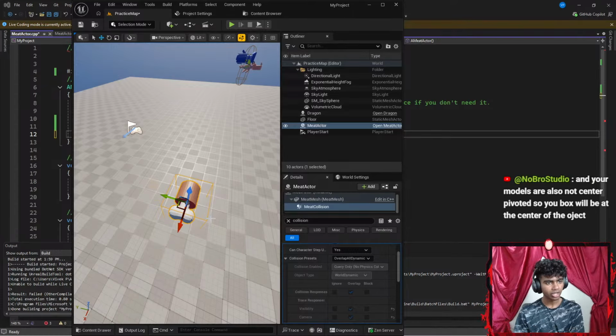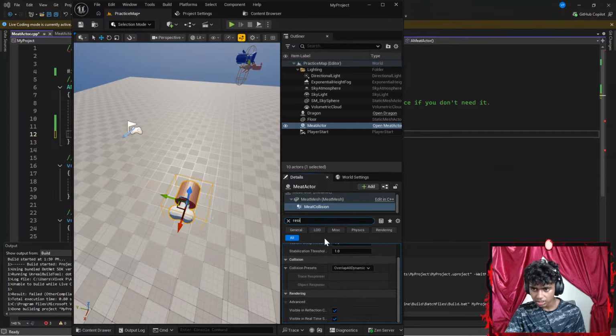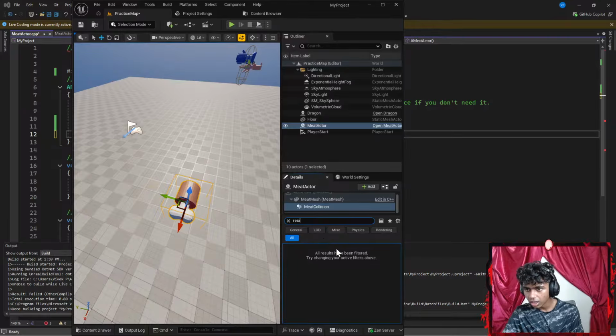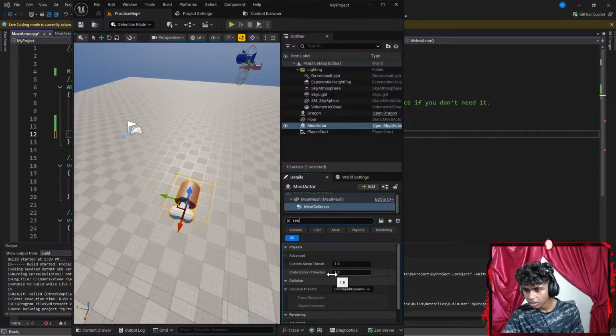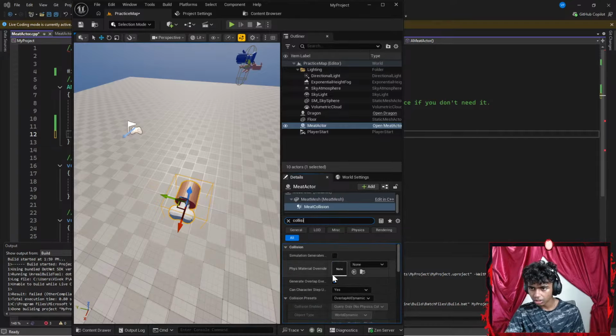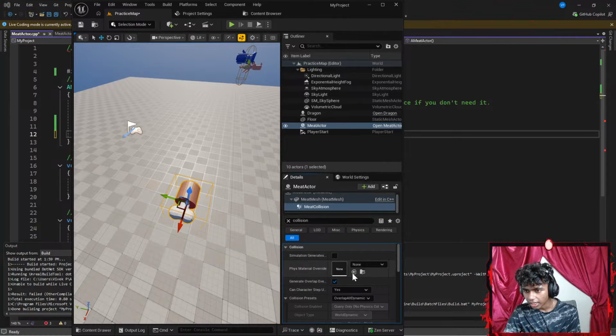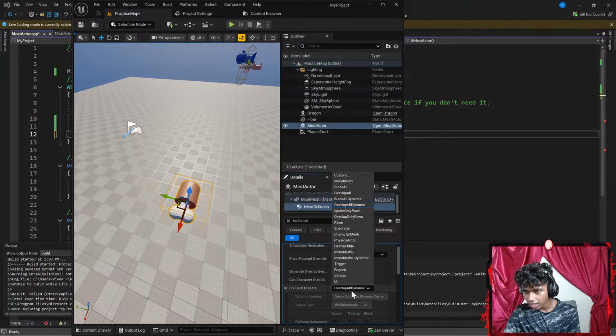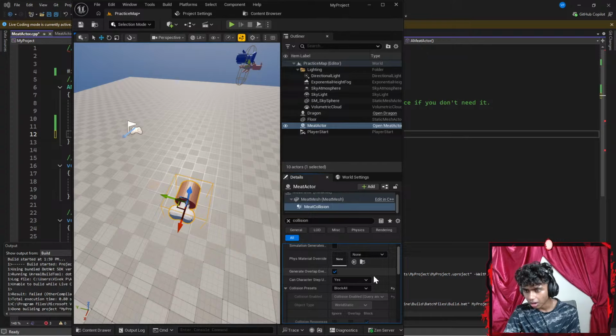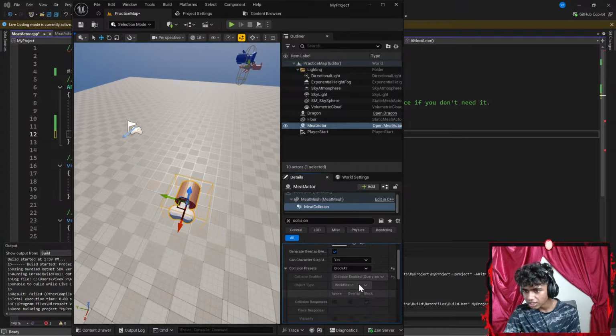And your models are not center pivoted, so your box will be at the center of the object. Oh, I see. Add collision box, resize it to the meat. Wait, can I resize it? Let me go with something like resize. Okay, I don't think there's a resize option here. So I'll go with collision. Physics material override, I want to go with meat. Okay, I cannot add my meat here. In none, I can't do that. Okay, preset. This is going to be block all. I want to block all objects from my presets.